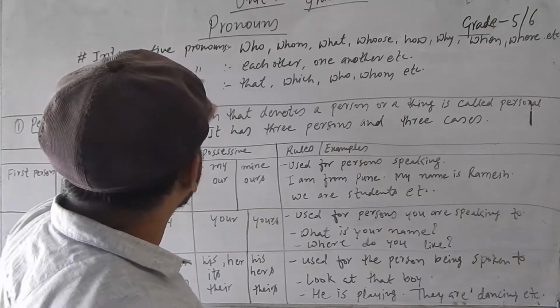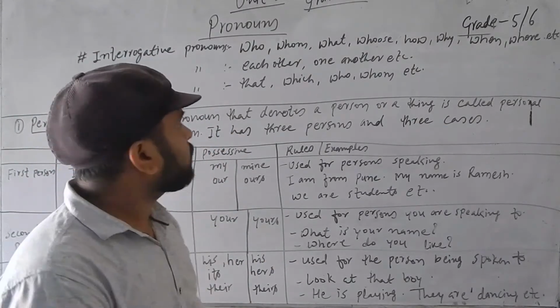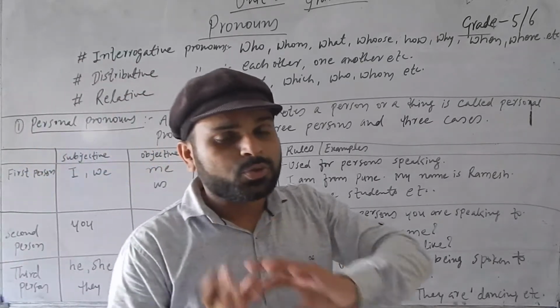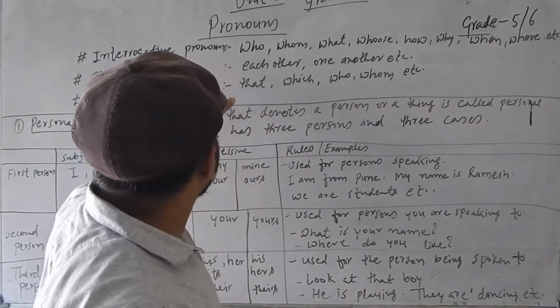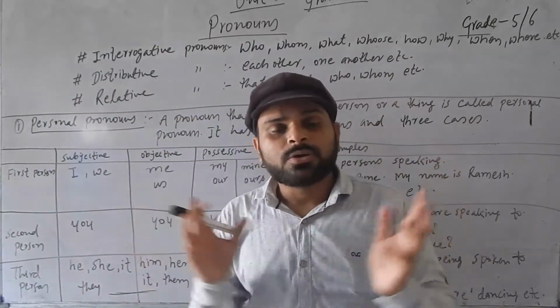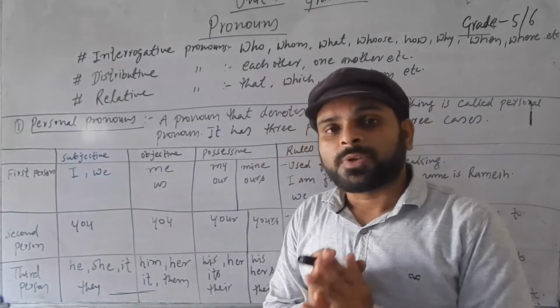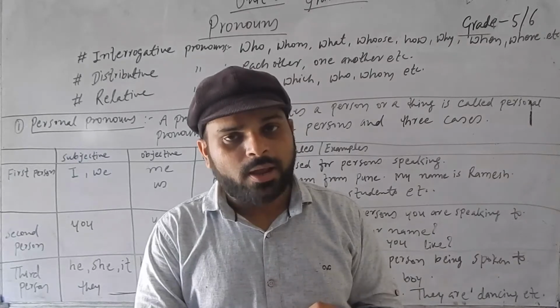Distributive pronoun. So distributive, distribution, do you know? Distribution would mean to distribute part, no? So like each other, one another, you try to divide the things in a distributive way.